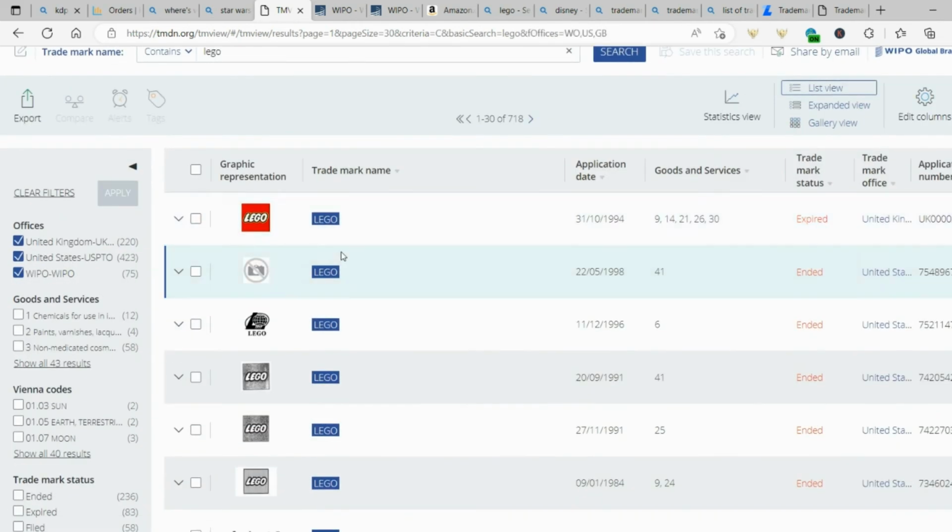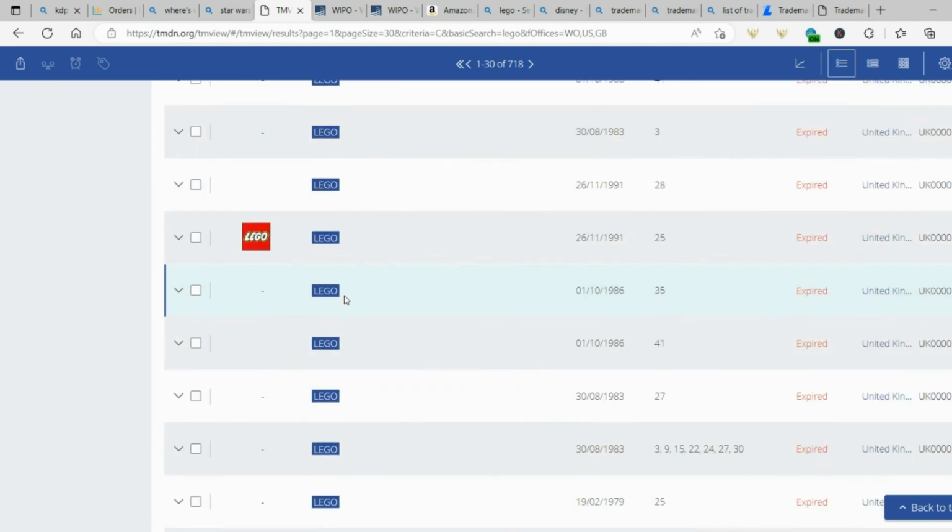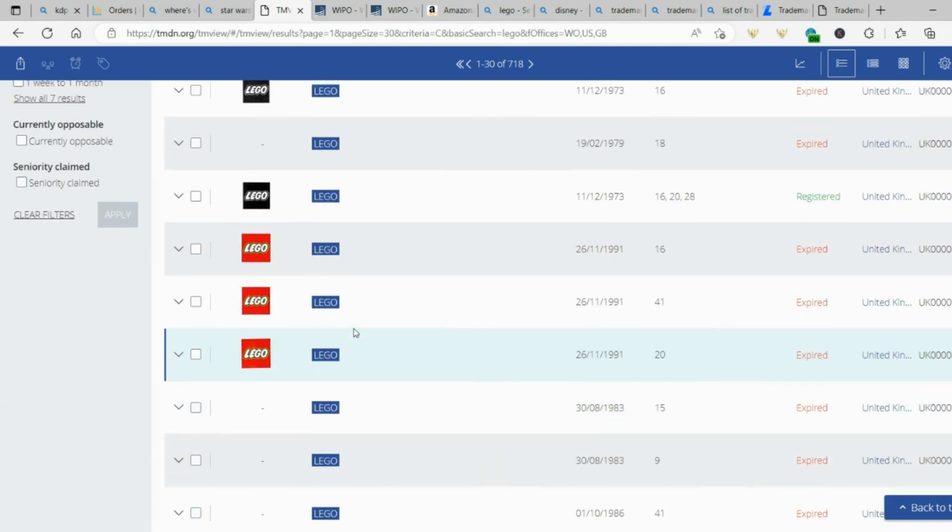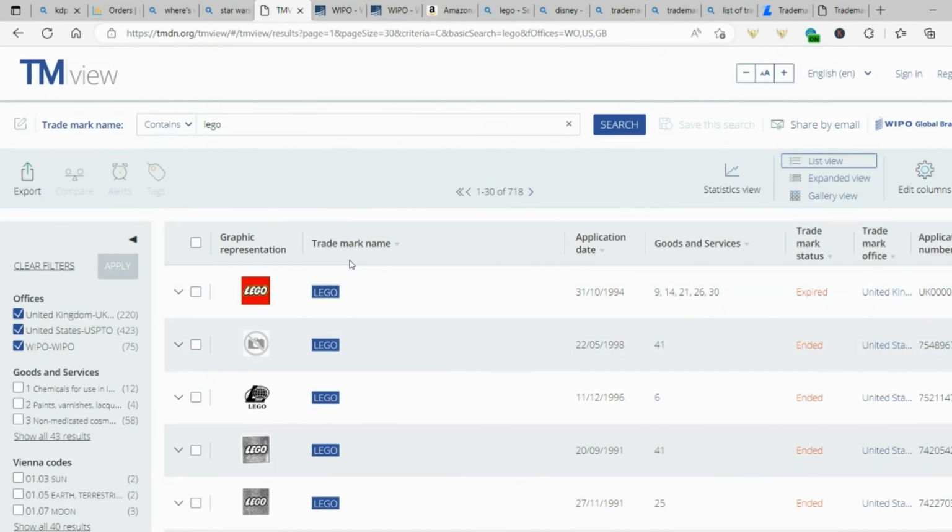This trademark name here will tell you specifically what is actually trademarked. So you cannot use Lego, even if you were going to use it with something different like Lego mates, for example, not Lego friends, because that'll definitely be trademarked. Say you wanted to put something on the end of it, just don't use it, because that whole word is trademarked.